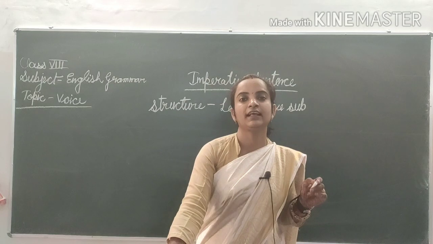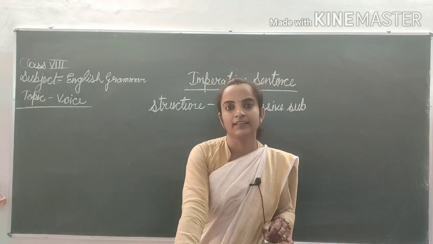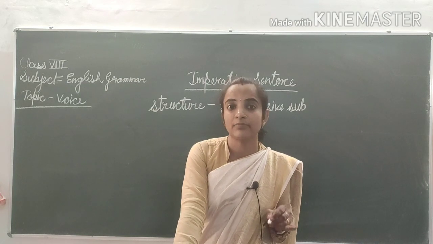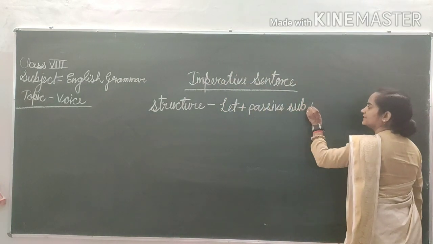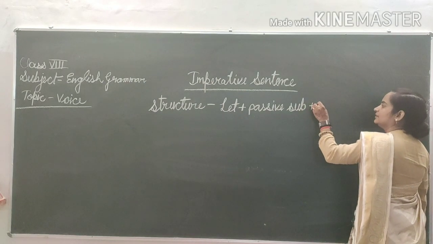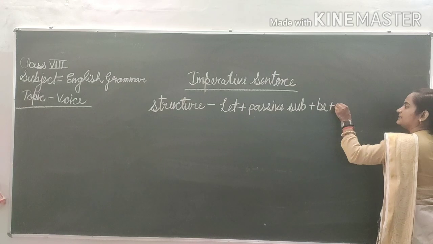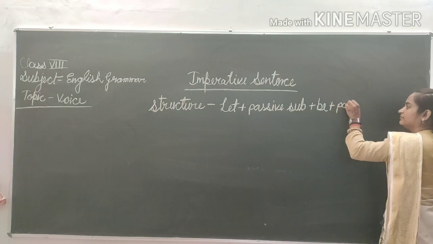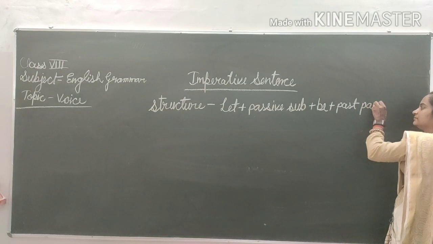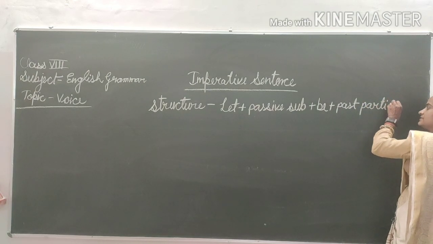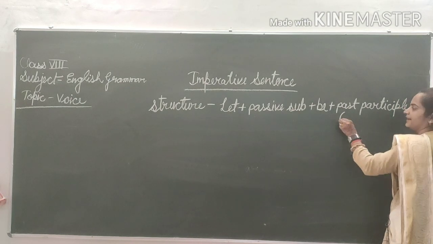Then after that we will add "be" and the past participle. Let plus passive subject plus be plus past participle, means MV3.